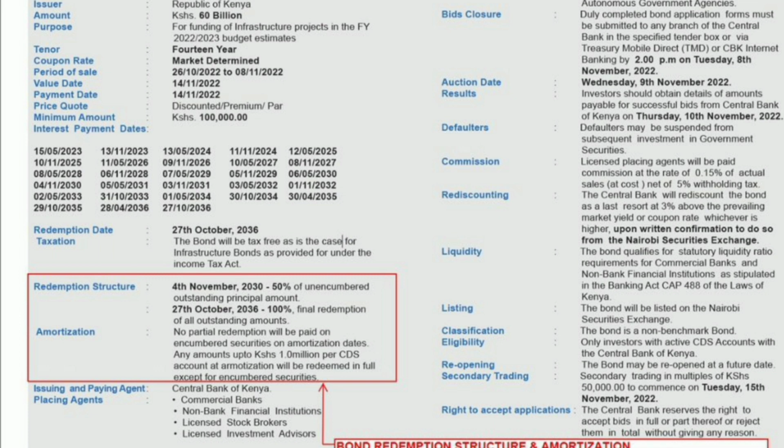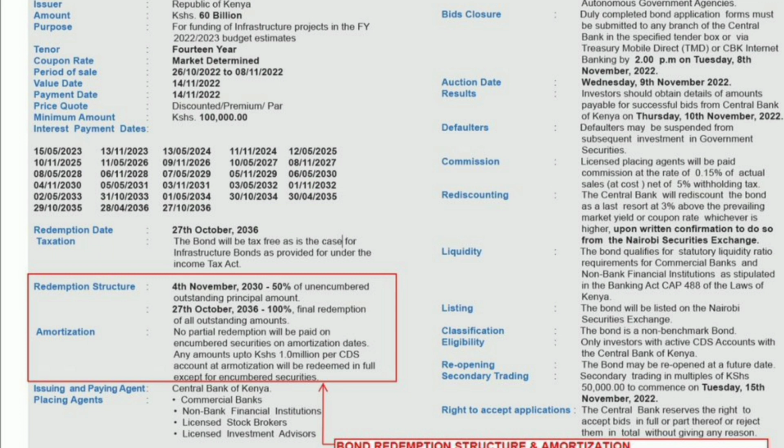The value date is when the principal amount has been received for crediting by the central bank, and is indicated as 14th November 2022. The amount on offer is 60 billion, so the government is looking for 60 billion to fund its infrastructure projects, and the minimum one can invest is 100,000 Kenyan shillings. The redemption date of the bond is 27th October 2036. The bond will be tax-free, as is the case for infrastructure bonds, as provided for under the Income Tax Act.